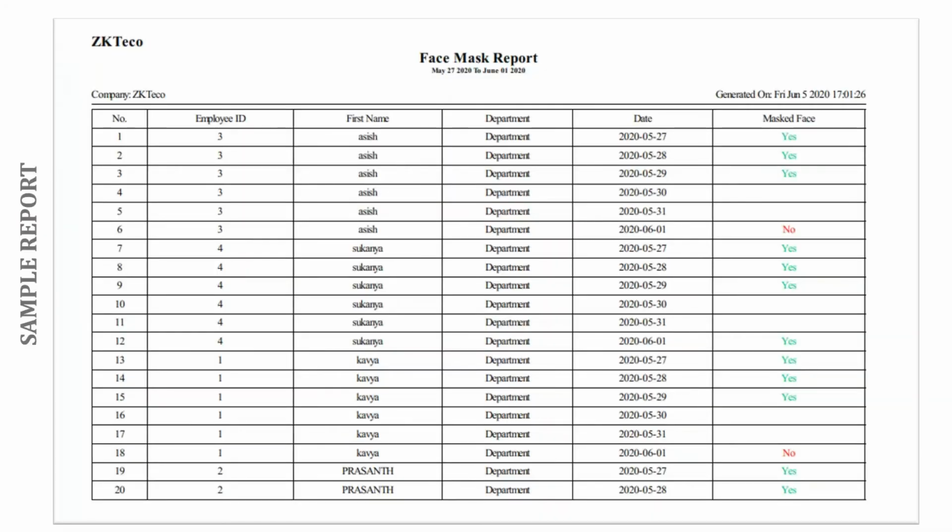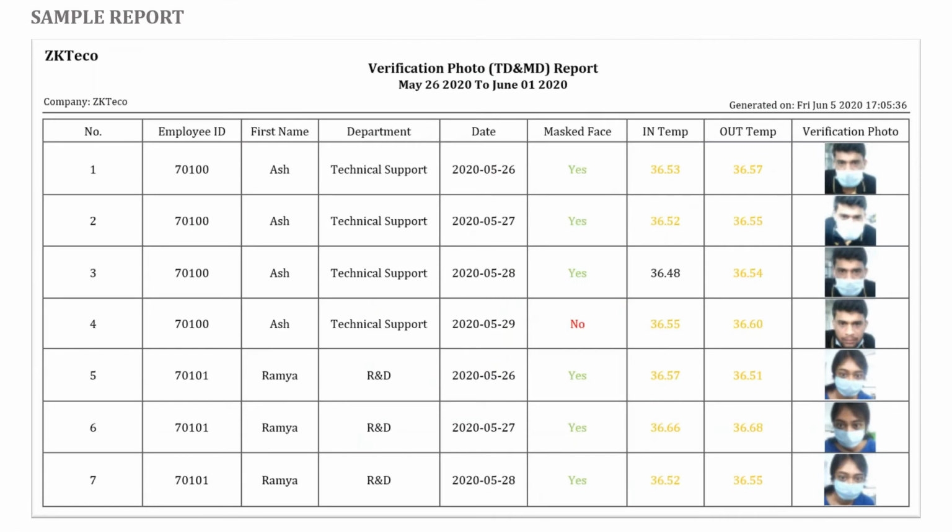Here you can see the last column, the face mask, yes or no. So that detail you can get to know. And the verification photo: in this verification photo, you can check the in temperature and out temperature. So as an employee, while punching in and out, both times you can get the temperature with photo. In this way, you can identify whether people are making punches with mask or without mask.